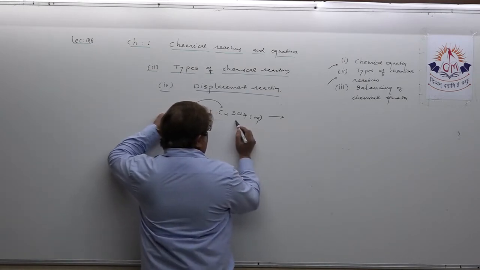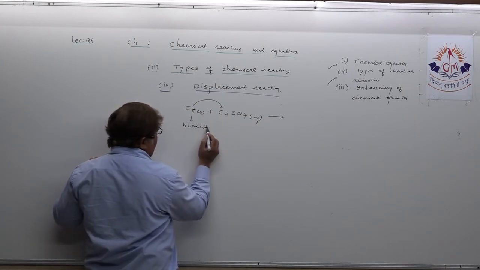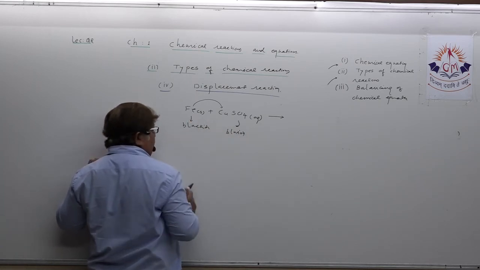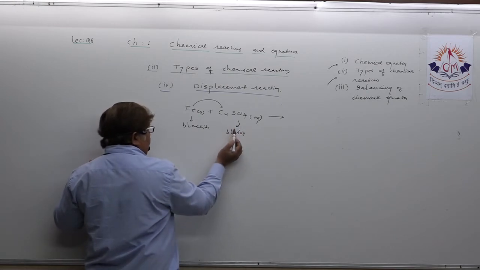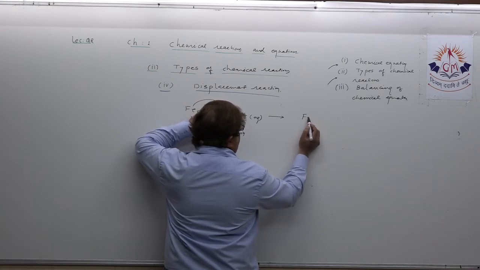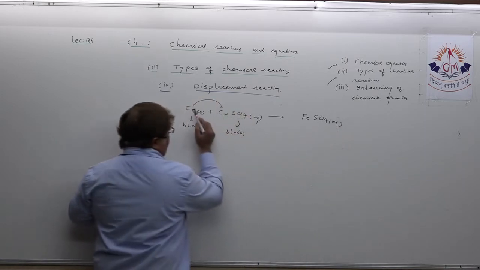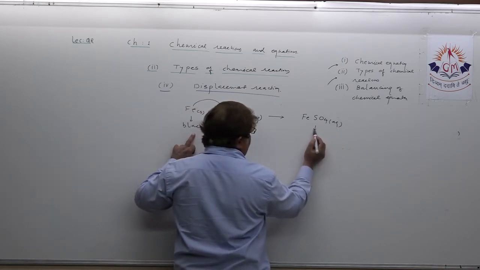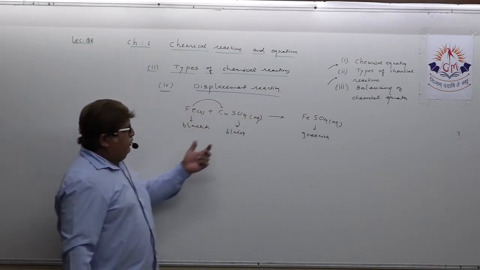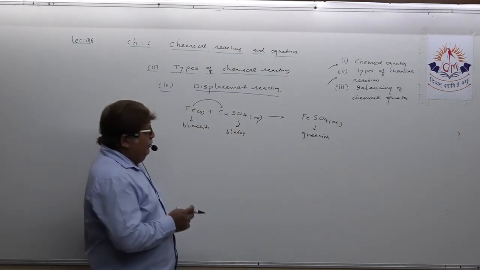Within a short time, the iron rod, which is blackish in color, and copper sulfate, which is bluish in color, when the reaction takes place between these two, the blue color of the copper sulfate fades, and it turns greenish in color because of the formation of ferrous sulfate. Understand it? This is greenish in color. So blue colored copper sulfate solution slowly turns greenish, means the blue color fades and green color is formed.